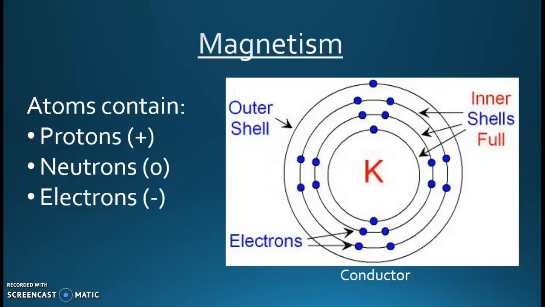The outermost shell of an atom is called the valence shell. The maximum number of electrons in a valence shell is 8. If there are between 5 and 8 electrons in the outer shell, it is an insulator. If there are less than 5 electrons in the outer shell, it's a conductor. Electricity is made by moving the electrons via conductor's pressure induction.